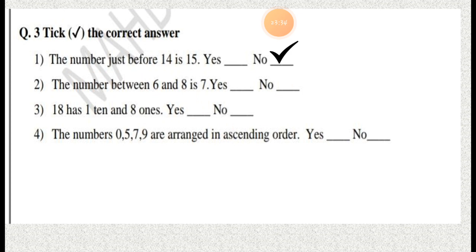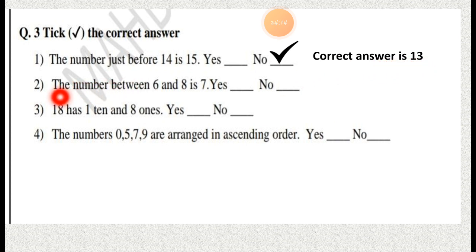So you want the right answer. Even if you are not right, I'll give you the right answer. The correct answer is 13. The number just before 14 is 13. You have to write down here the number 13. So this is question number 1. We complete it. You have to put a sign at the No place, because this is the wrong sentence, and the right sentence's correct answer is 13.